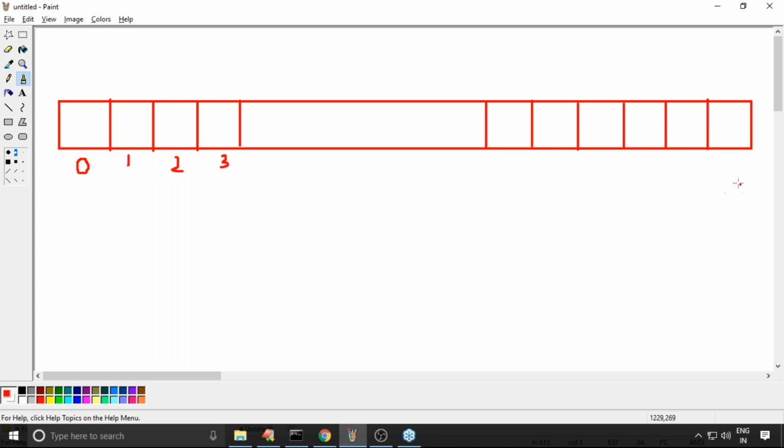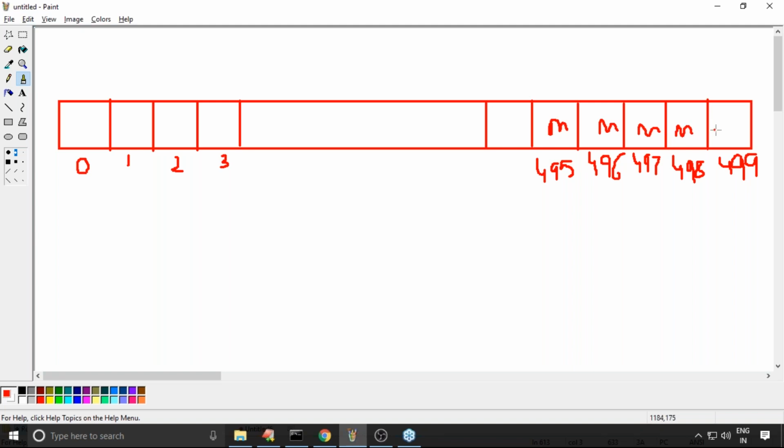Now what is the last index? Can anyone please tell? What is the last index? The last index is 499, since the total is 500. Next 498, 497, 496, 495.